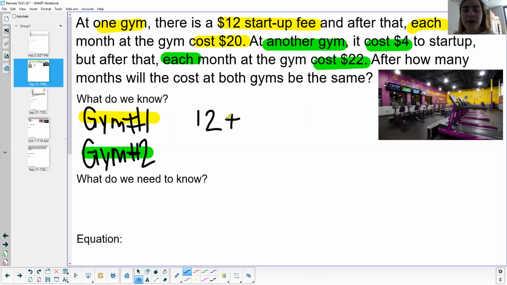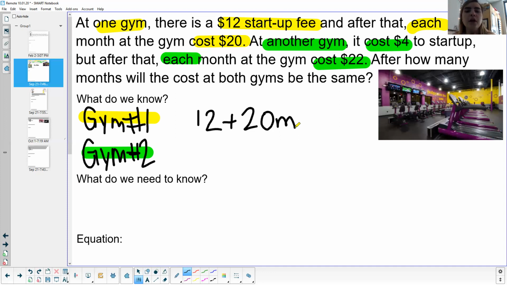So you're going to pay that startup fee, and then, oh gosh, I was about to write 12 again, silly me. Each month is going to cost $20. So the reason I wrote 12 plus 20m is that this expression represents that startup fee and then $20 per month. If you were joining gym number 1 and wanted to see how much it would cost after 2 months, you could plug in 2 for that m. So this expression represents how much you would pay after a certain number of months for gym number 1.